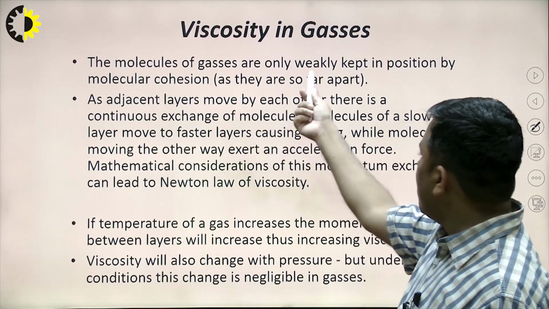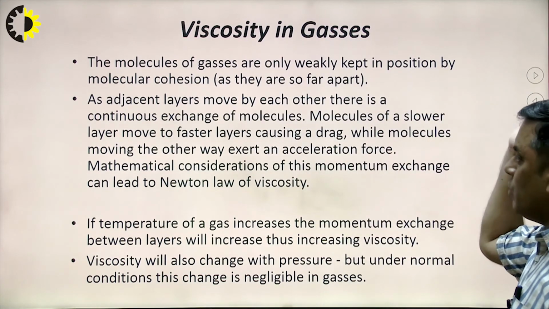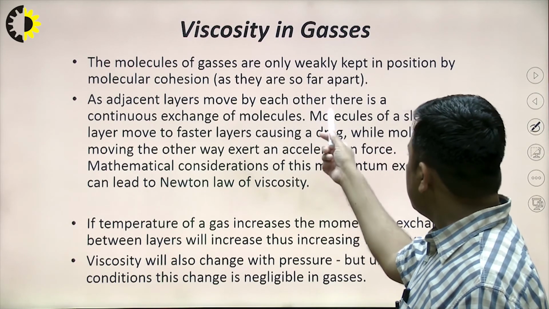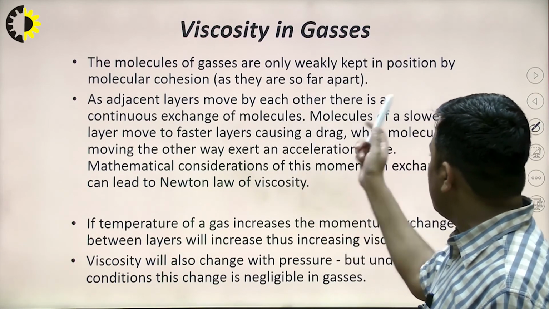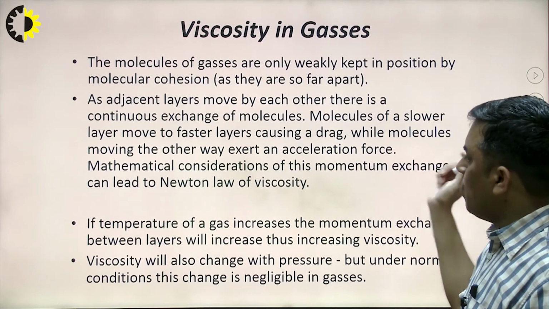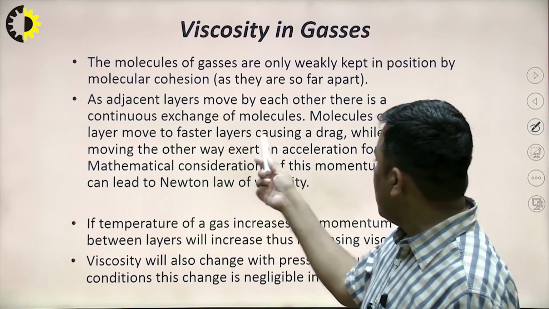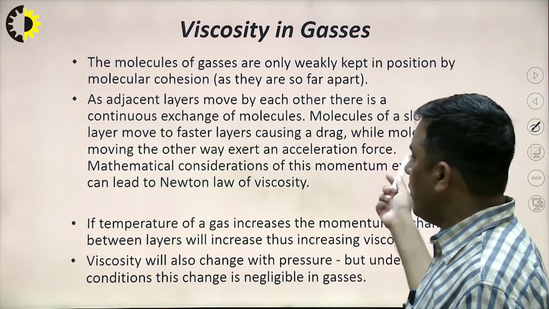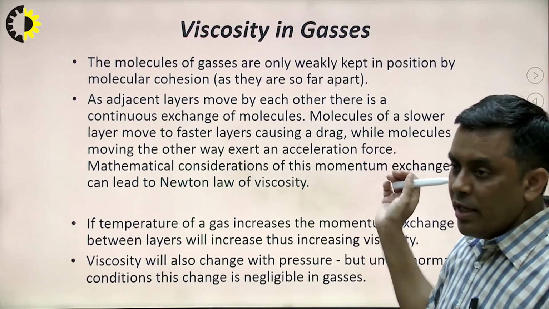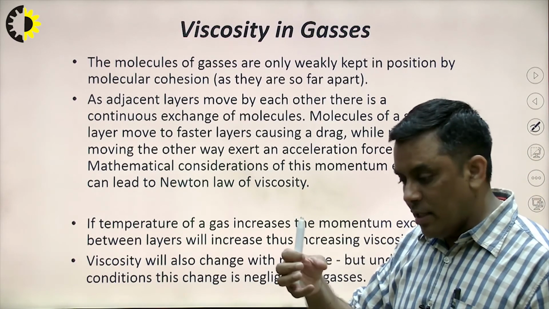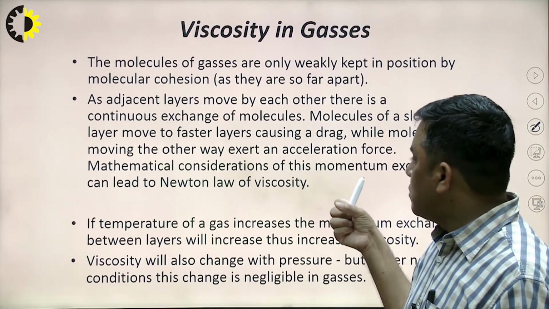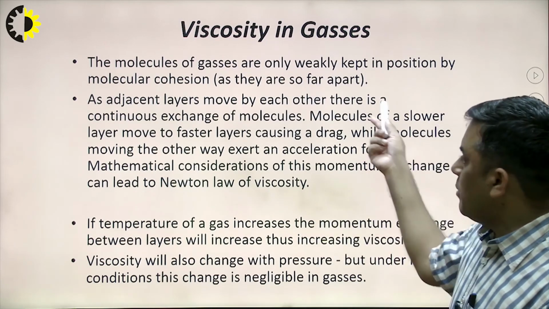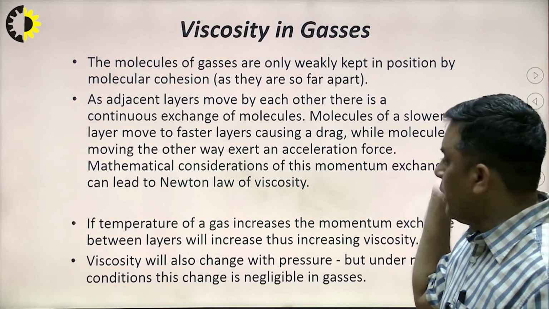So the molecules of gases are weakly held in position by molecular cohesion. As adjacent layers move by each other, there is a continuous exchange of molecules. Molecules of a slower layer move to a faster layer, causing a drag, while the molecules moving the other way exert an acceleration force. Obviously, the layer which is moving fast will drag those molecules which are moving slow. So this is what is happening when the gases are flowing.